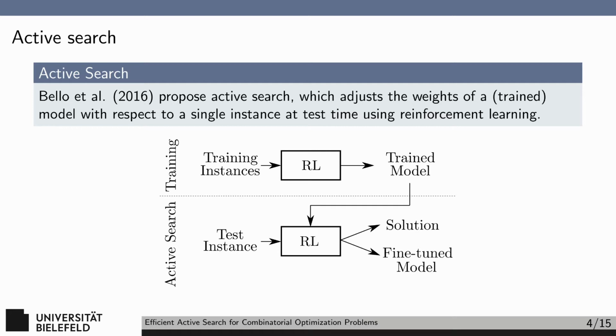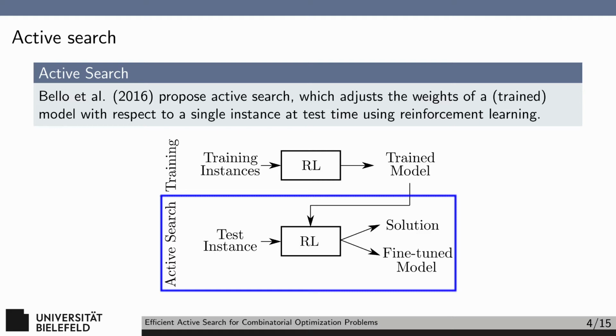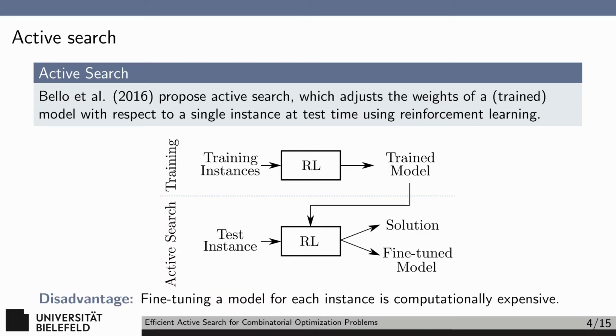For clarity, the process of using an RL technique for combinatorial optimization looks like this. In the training phase, which is performed offline, training instances are used to train a model using a standard RL technique, such as the policy gradient or actor-critic learning. Once the model is trained, it can be used to solve previously unseen instances. Given a test instance, the trained model is queried as seen before to provide a solution. This solution can then be used to adjust the weights of the model to generate new solutions. This results in the model generating better solutions in subsequent iterations. The disadvantage of this approach is that active search changes all of the weights of the model, which is rather computationally expensive.